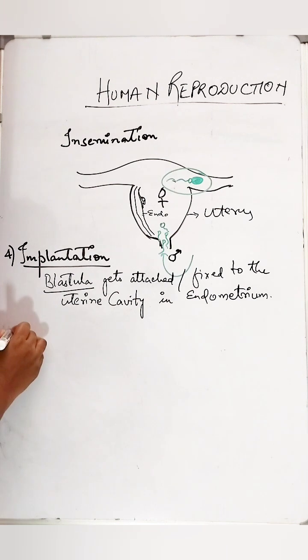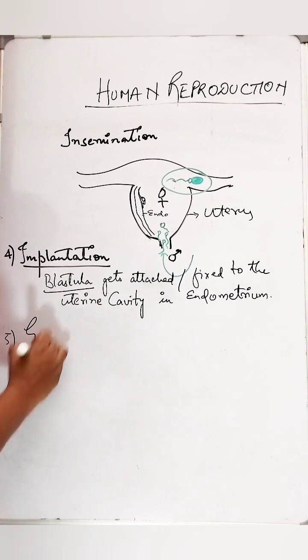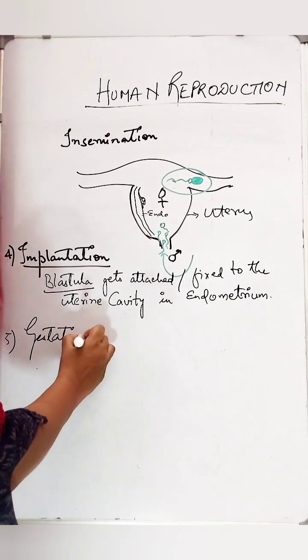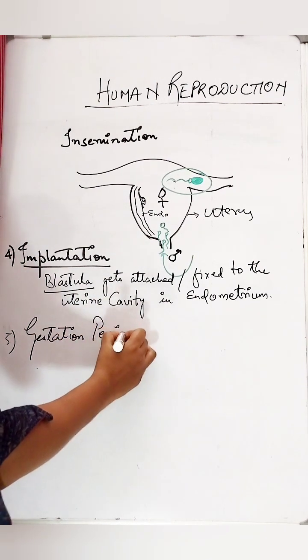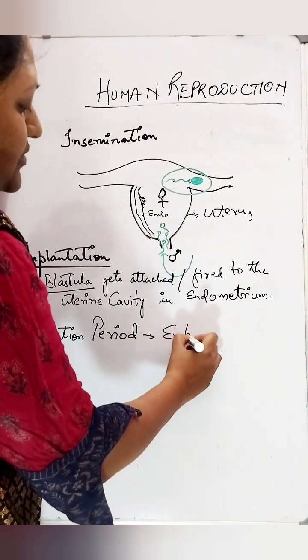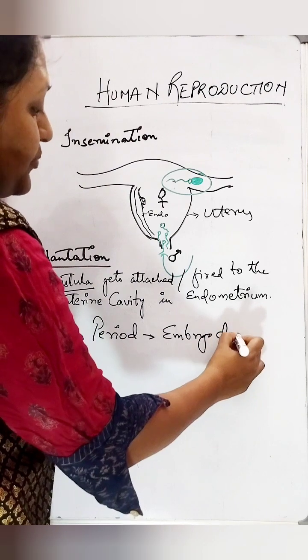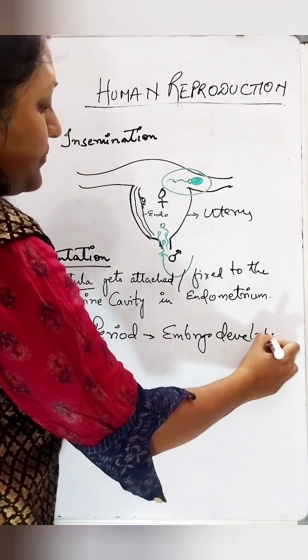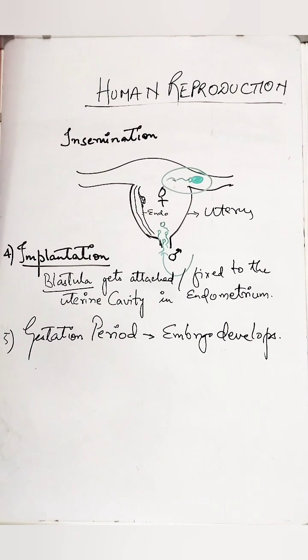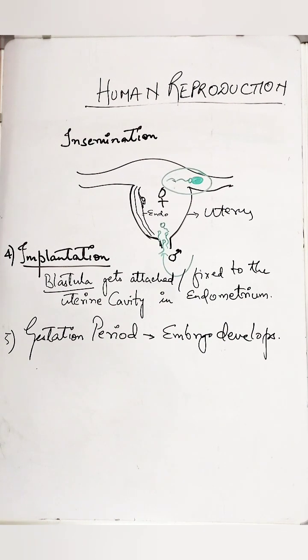Step number 5. Once the implantation occurs, the next is called as gestation period. The gestation period is the period wherein the embryo develops. It develops profusely, nicely into the uterus. Gestation period is a period wherein the embryo development actually takes place.